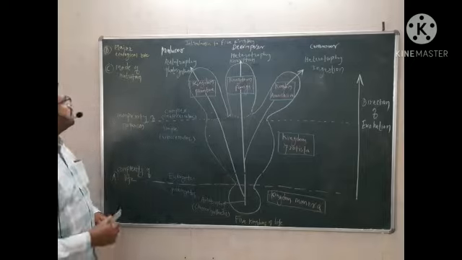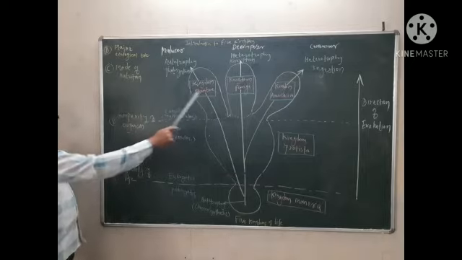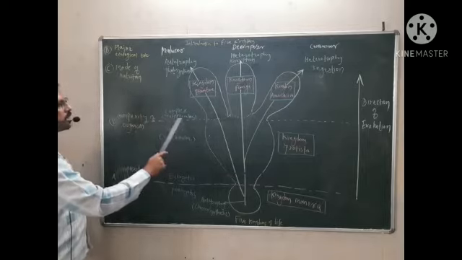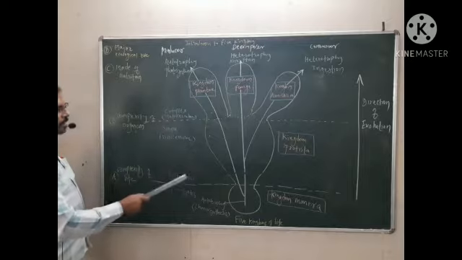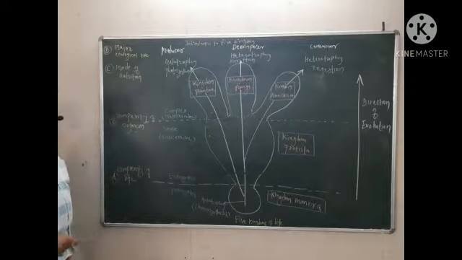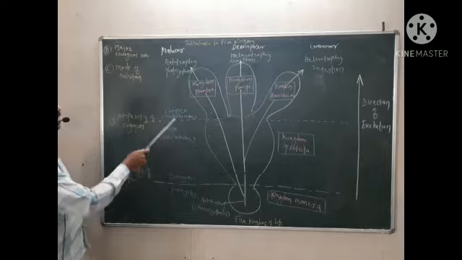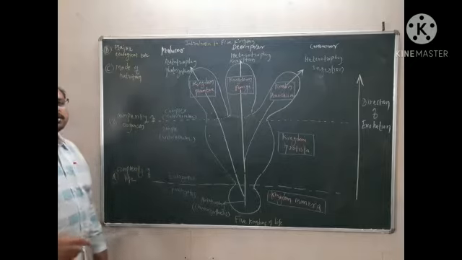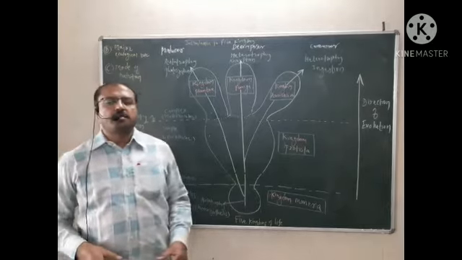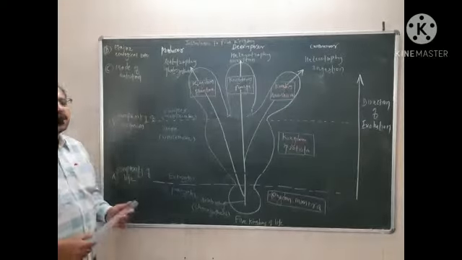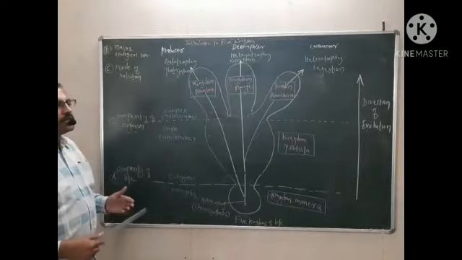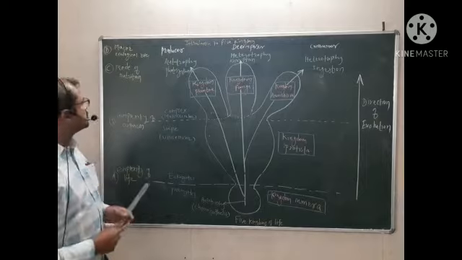All these three kingdoms are complex as well as multicellular, and they are eukaryotic. Instead of unicellular, they are multicellular, meaning they have many cells instead of a single cell. So they have cells as well as tissues.